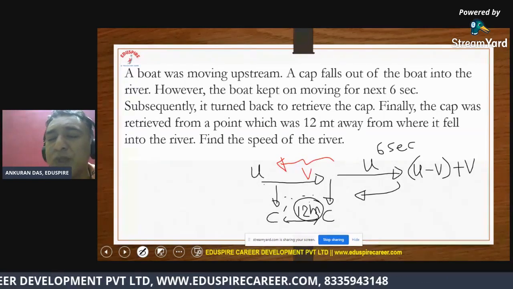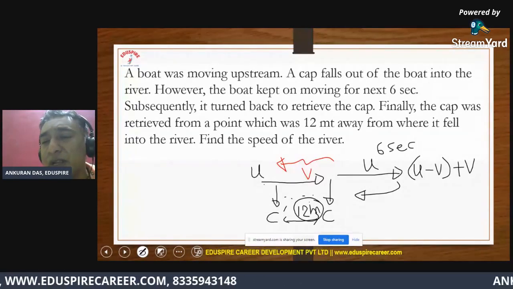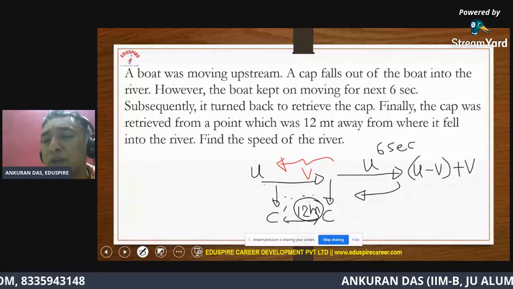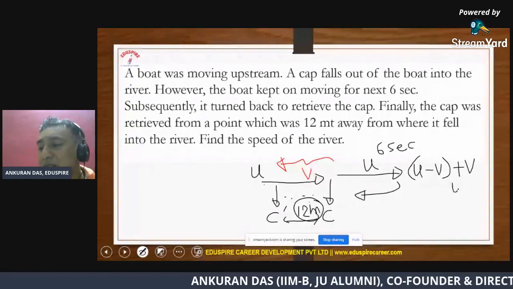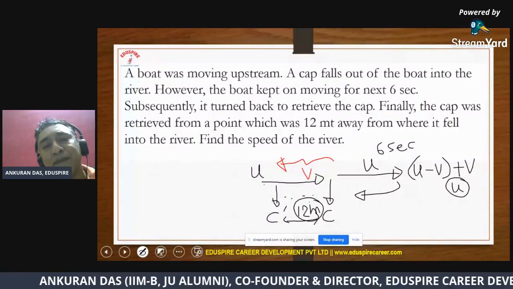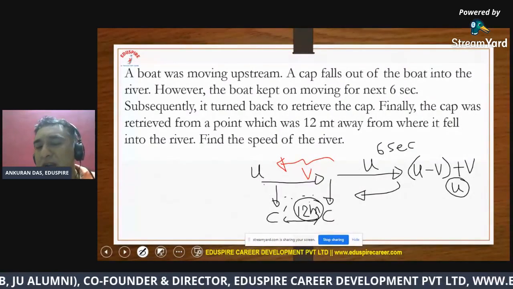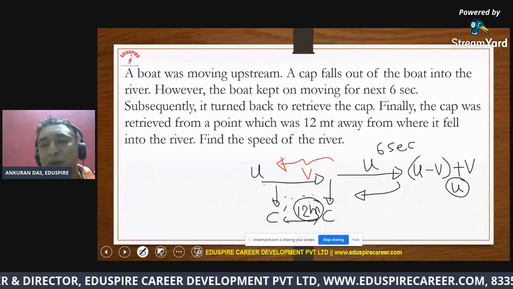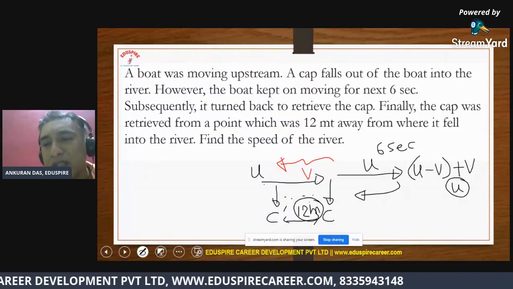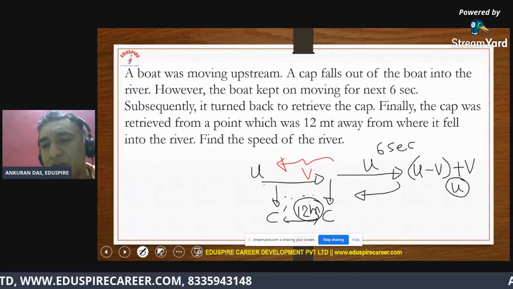So it will be u. Okay, so you see minus and plus get cancelled, so v gets cancelled and you get u, which means while the boat was moving away from the cap, the relative speed of the boat with respect to the cap was u. Now imagine a situation where the boat turned back.